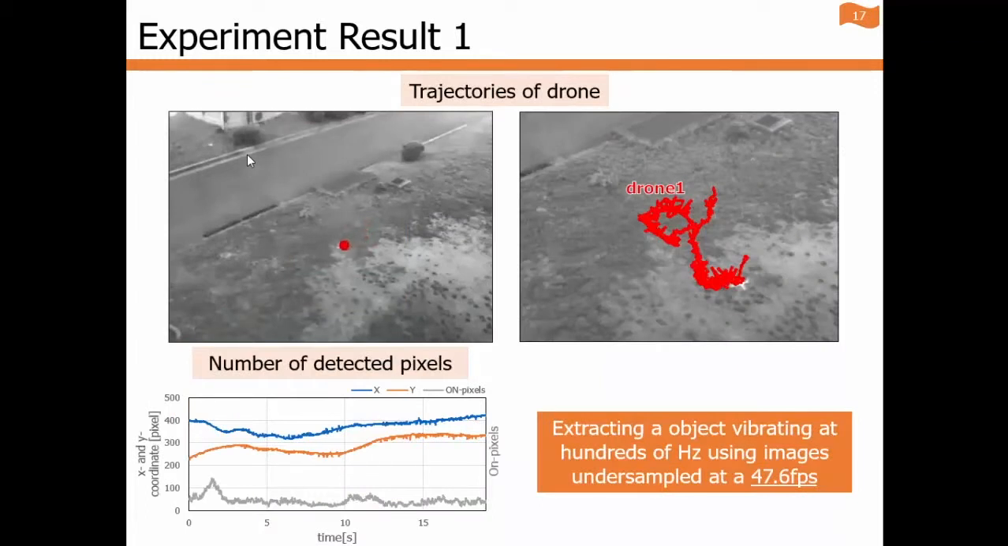And these are the trajectories of the drone based on the center of gravity of the detected region. The graph below shows changes of XY trajectories and the number of detected pixels. As you can see, we succeeded in tracking the drone captured at 47.6 fps.